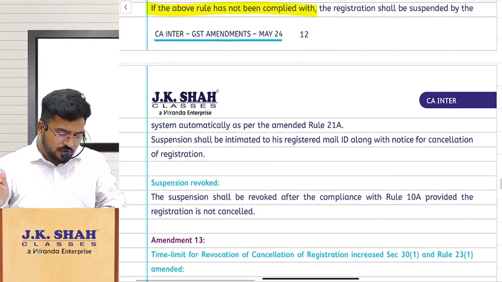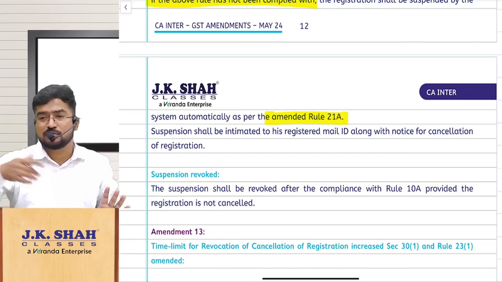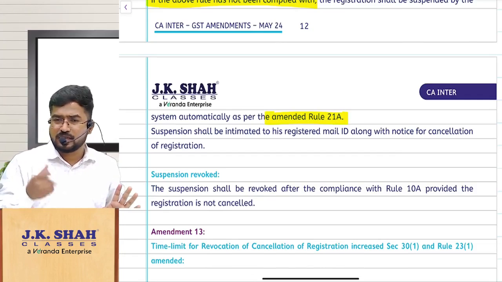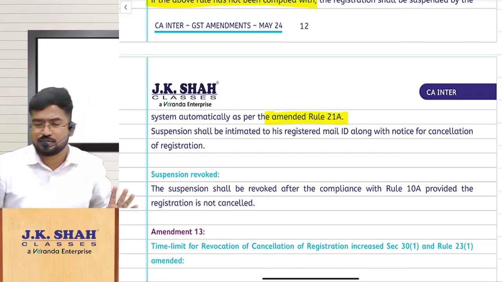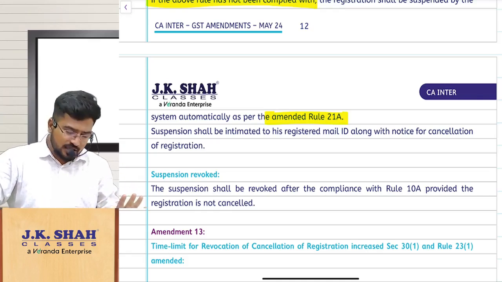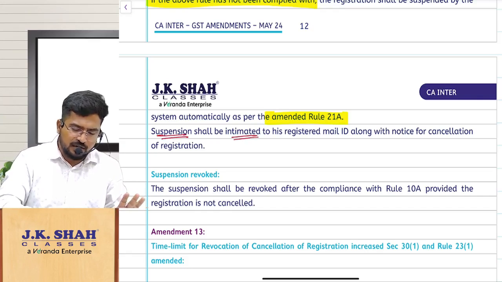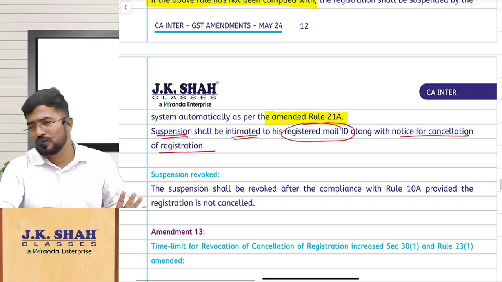Because we have amended Rule 21A accordingly. Rule 21A talks about suspension of registration. We have placed a point there: if you are not updating your bank account details as per Rule 10A, your registration shall be suspended. We will not just keep quiet, we will intimate you on your registered mail ID along with the notice for cancellation of registration.